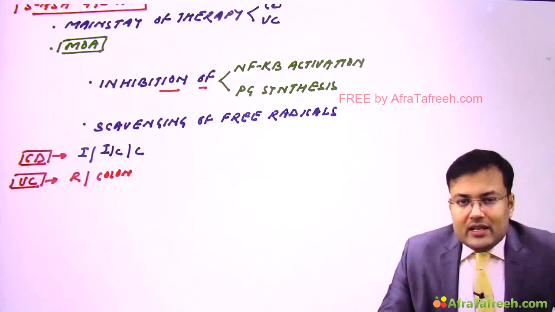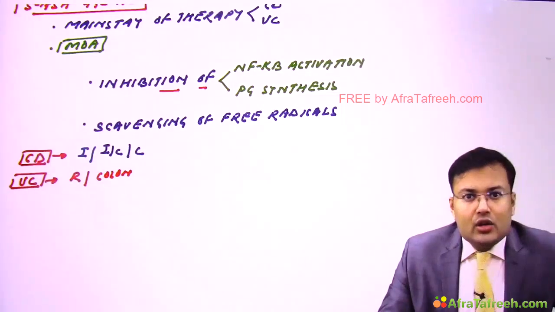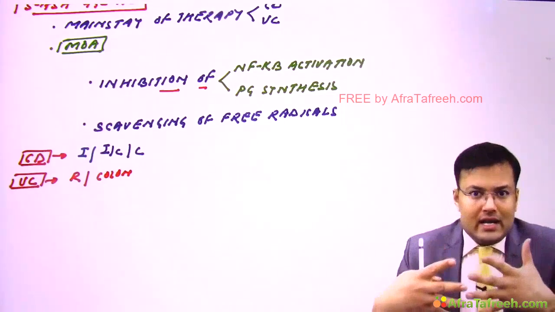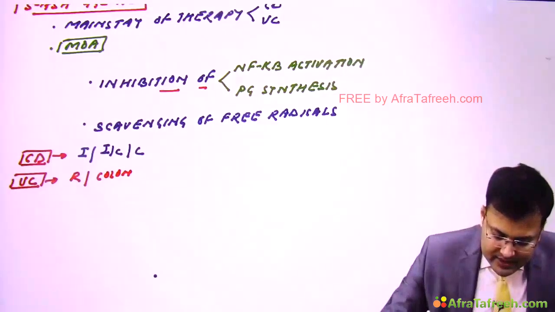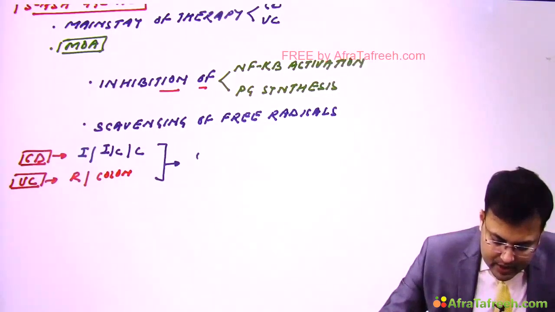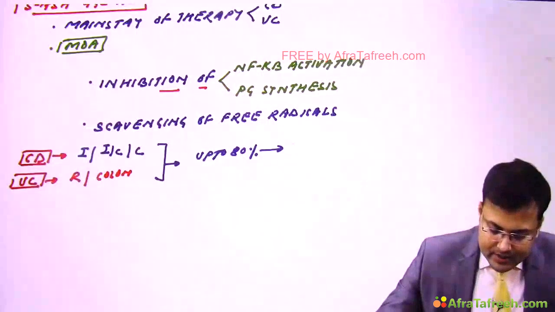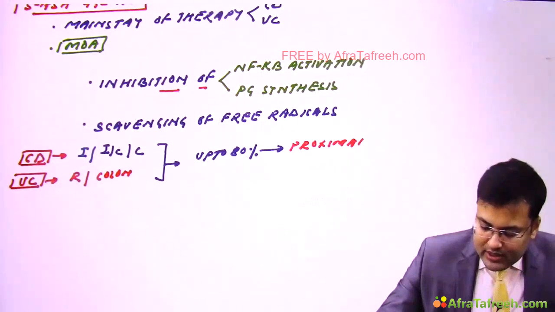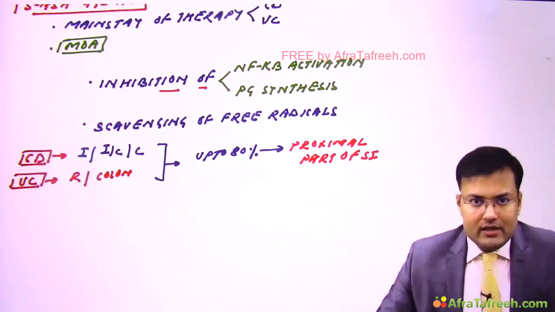To increase its delivery to the distal small intestine and the colon, we attach 5-ASA agents with carriers.